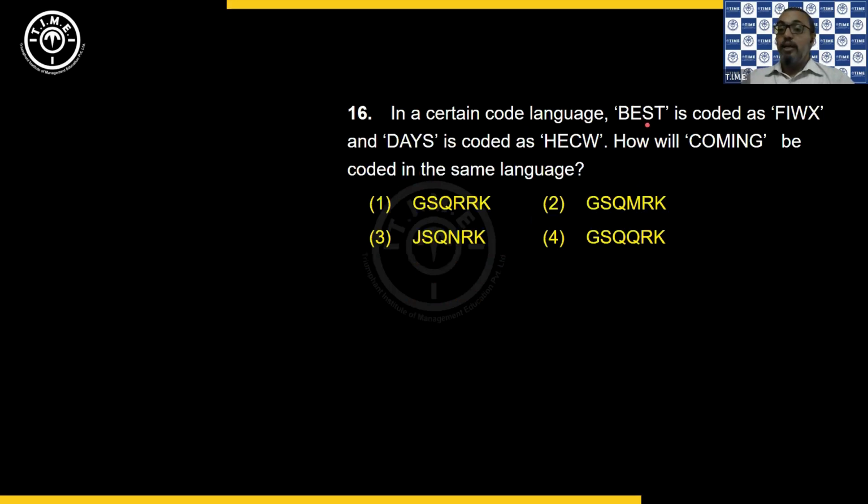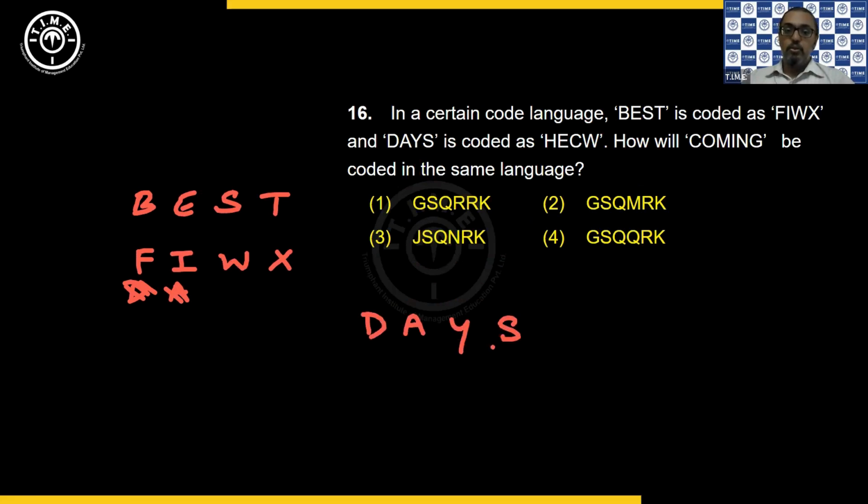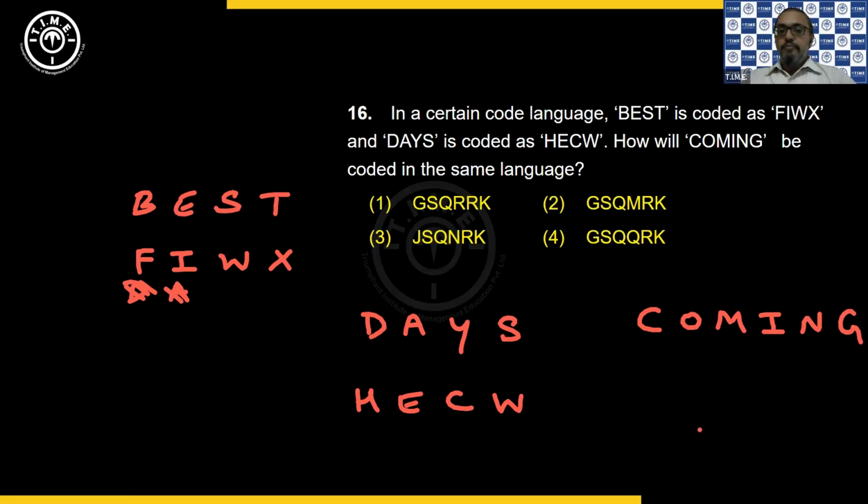Then in a certain code language, best is coded as FIWX, and days is coded as HECW. Now, how is the word coming coded? Correct? Now, let us see here.